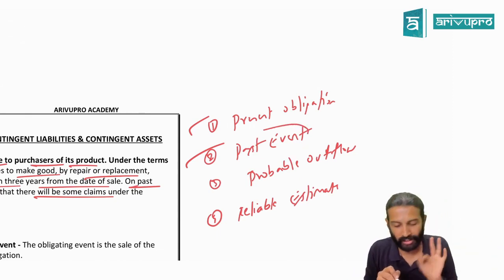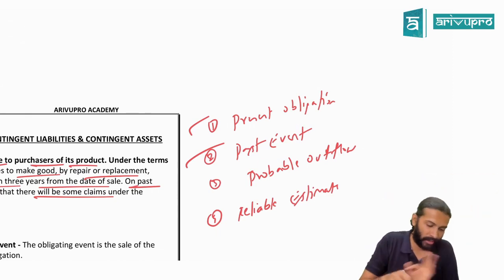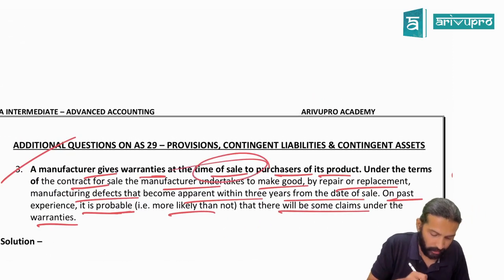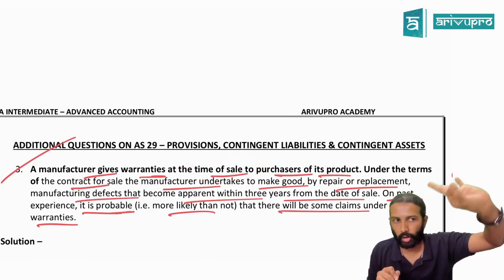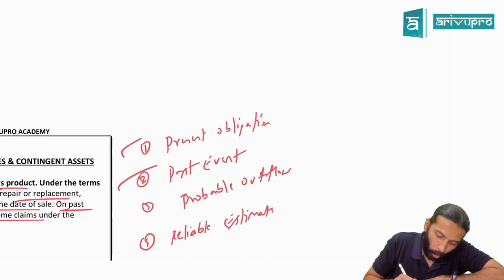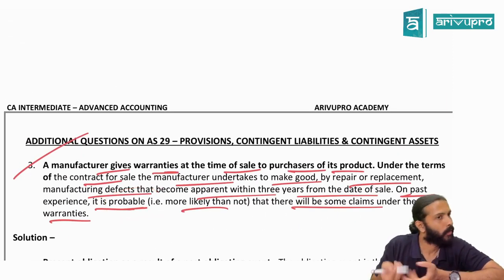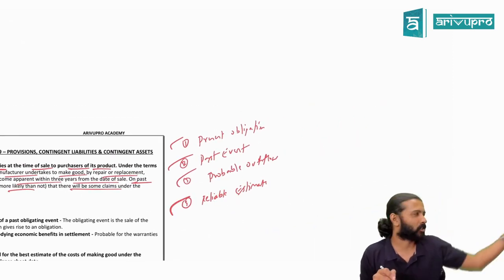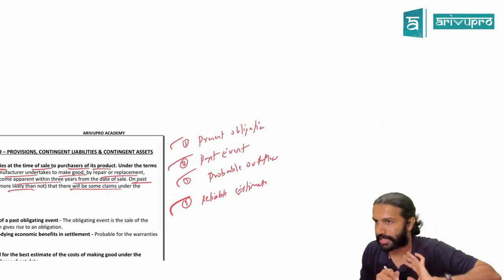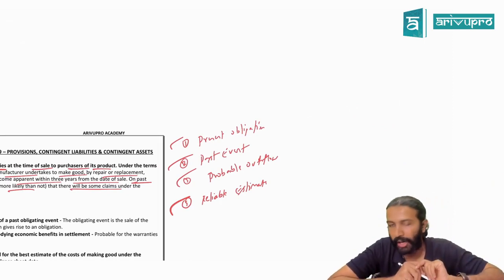Past event. Here, what is the past event? The sale of goods by the manufacturer. Has the manufacturer already sold the products? Yes. At the time of sale, it is already given. So, is it a past event? Yes. Probable outflow. In the question, they have only told us it is probable. The fourth condition is reliable estimate. Based on past trade practices, you will be able to reliably estimate. So what is the answer here? Looks like we have to make a provision.